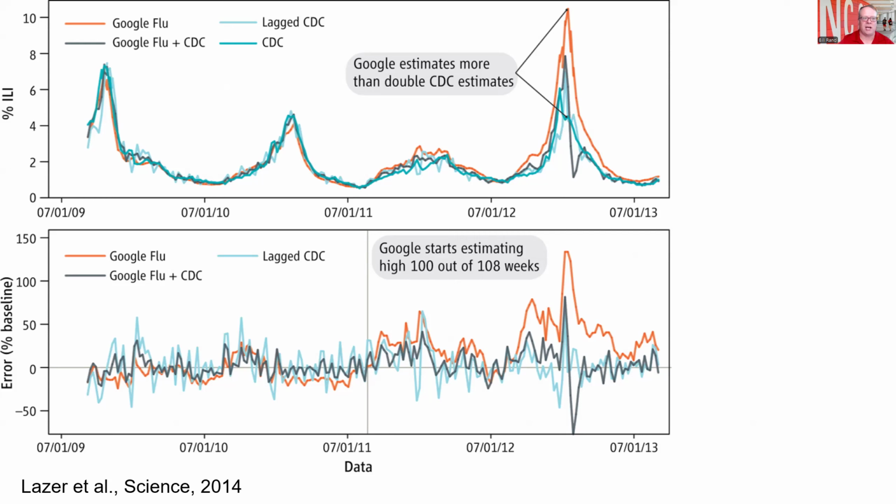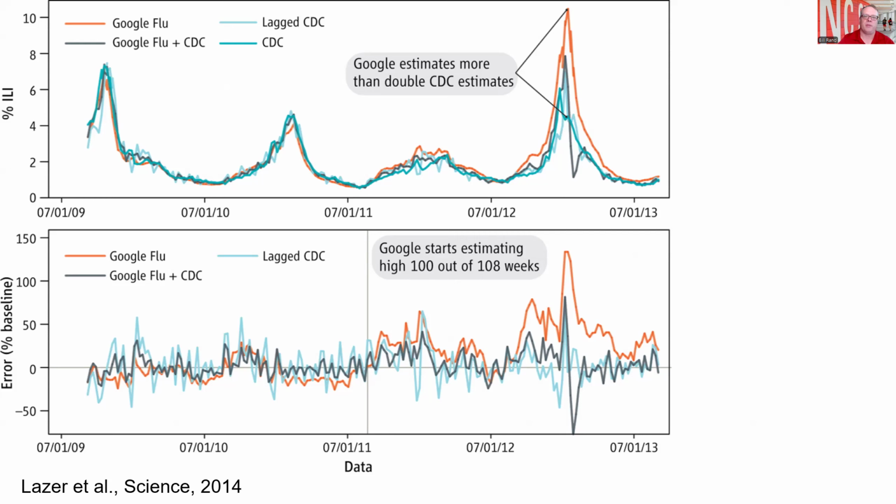And it did a really good job, as these graphs show, of predicting flu prevalence fairly well for a long time. But then around 2012, there started to be some issues. About halfway towards the peak of flu in 2012, Google's estimates were more than double the CDC estimates. And to this day, no one knows exactly why this happened, because it was just a data-model-outcome kind of model. We're not quite sure what happened there.